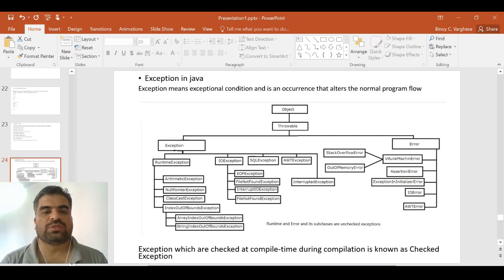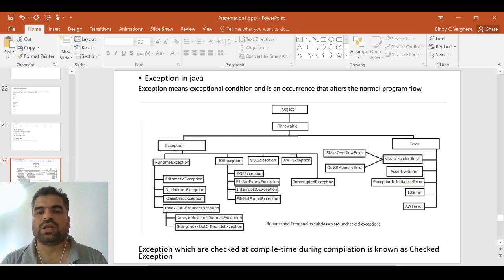So what is the difference between Exception and Error in Java? The exceptions are due to our bad programming, wrong evaluation, wrong method call, something like that.